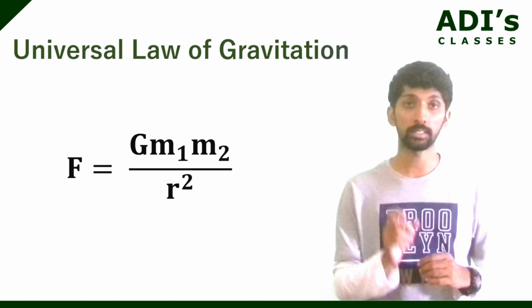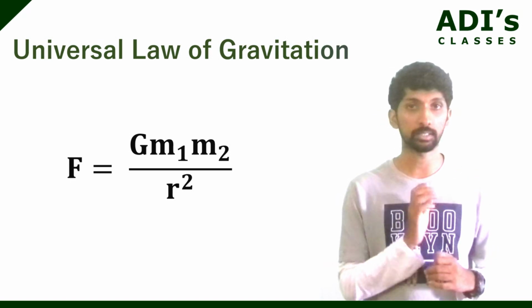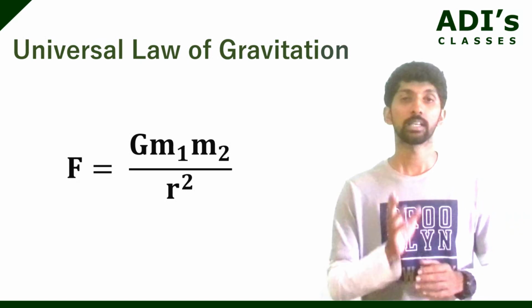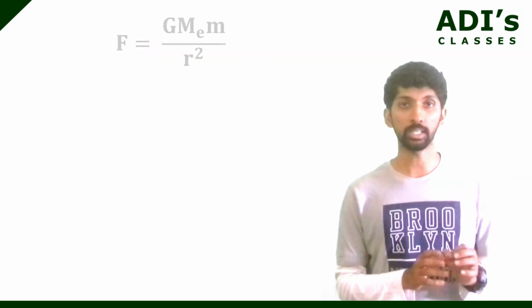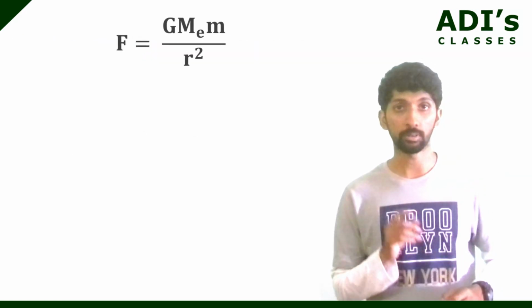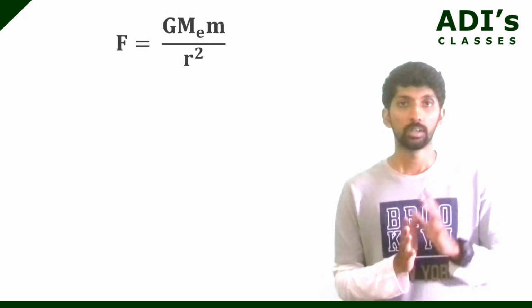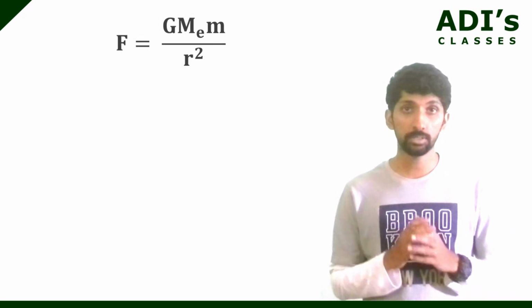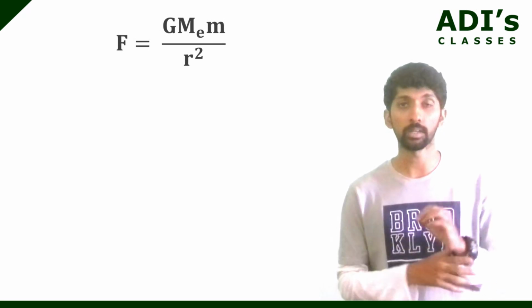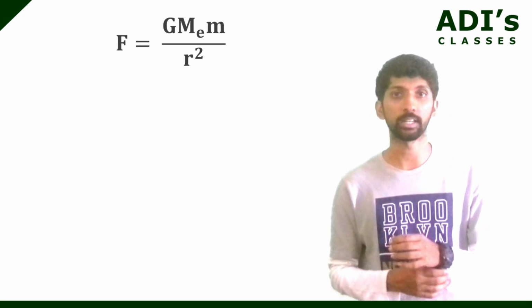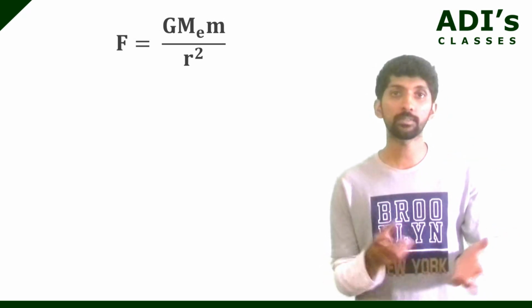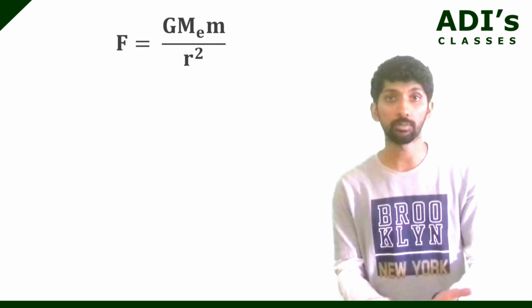Now, here we are considering only with respect to Earth, correct? So, we'll write this as F is equal to G Me into m divided by r square. Now, we can equate these two. But before equating, remember, to get acceleration due to gravity, I need to drop an object from a certain height, correct? Not from the ground.